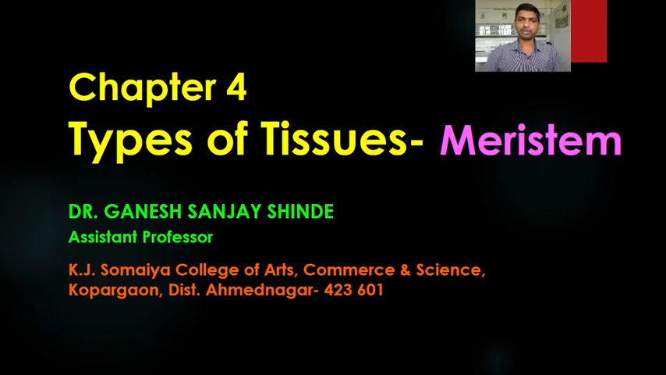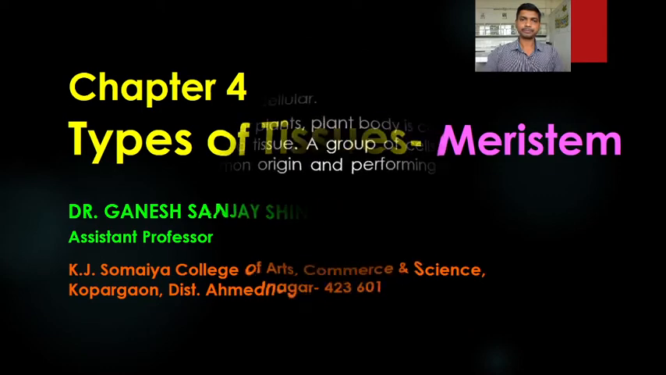So the different types of tissue that have been classified. One of the tissues that we are going to study in this lecture is the meristematic tissue. The meristem is the part of the plant which is made up of the meristematic tissue. So in this lecture we are going to study the meristem.